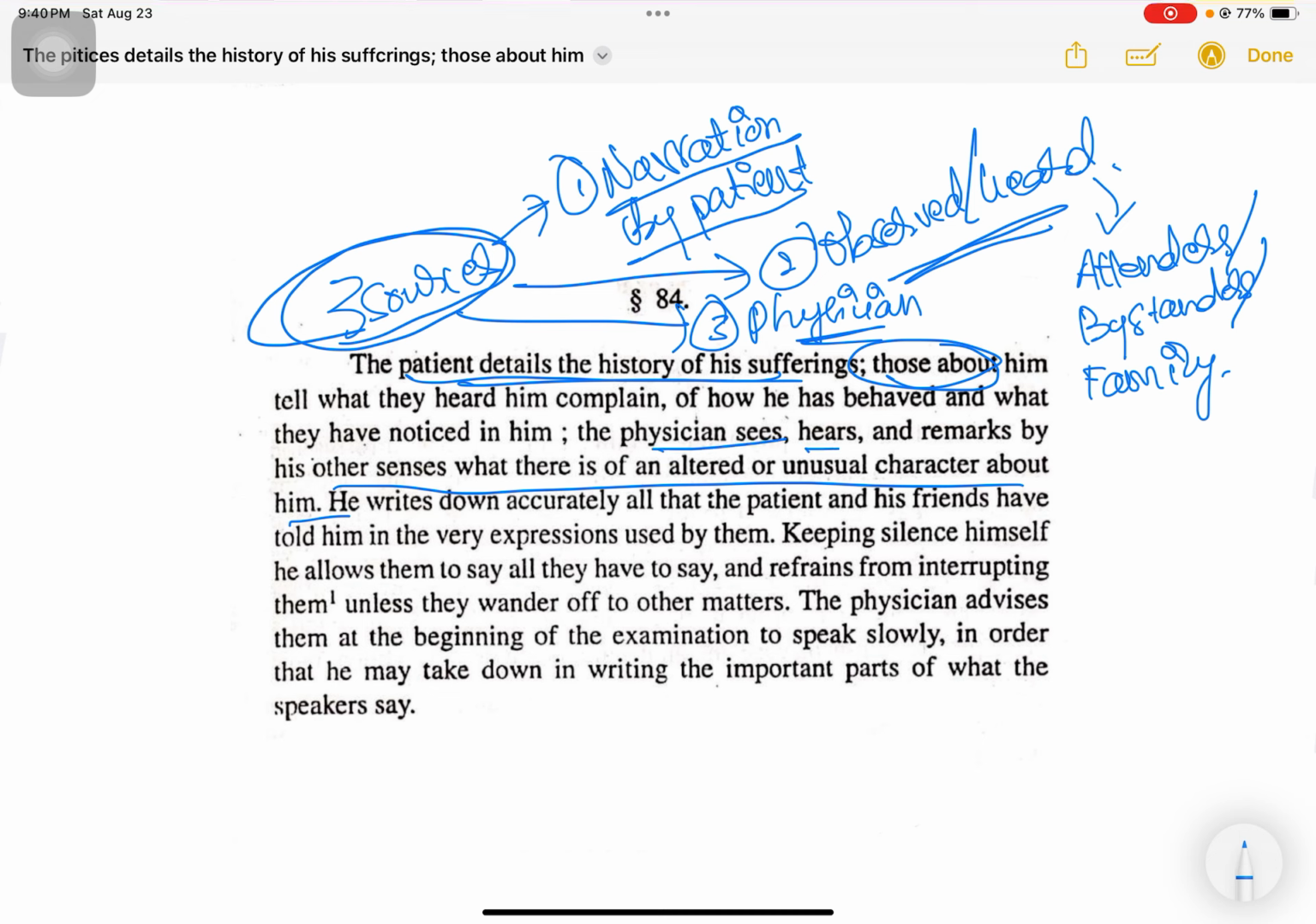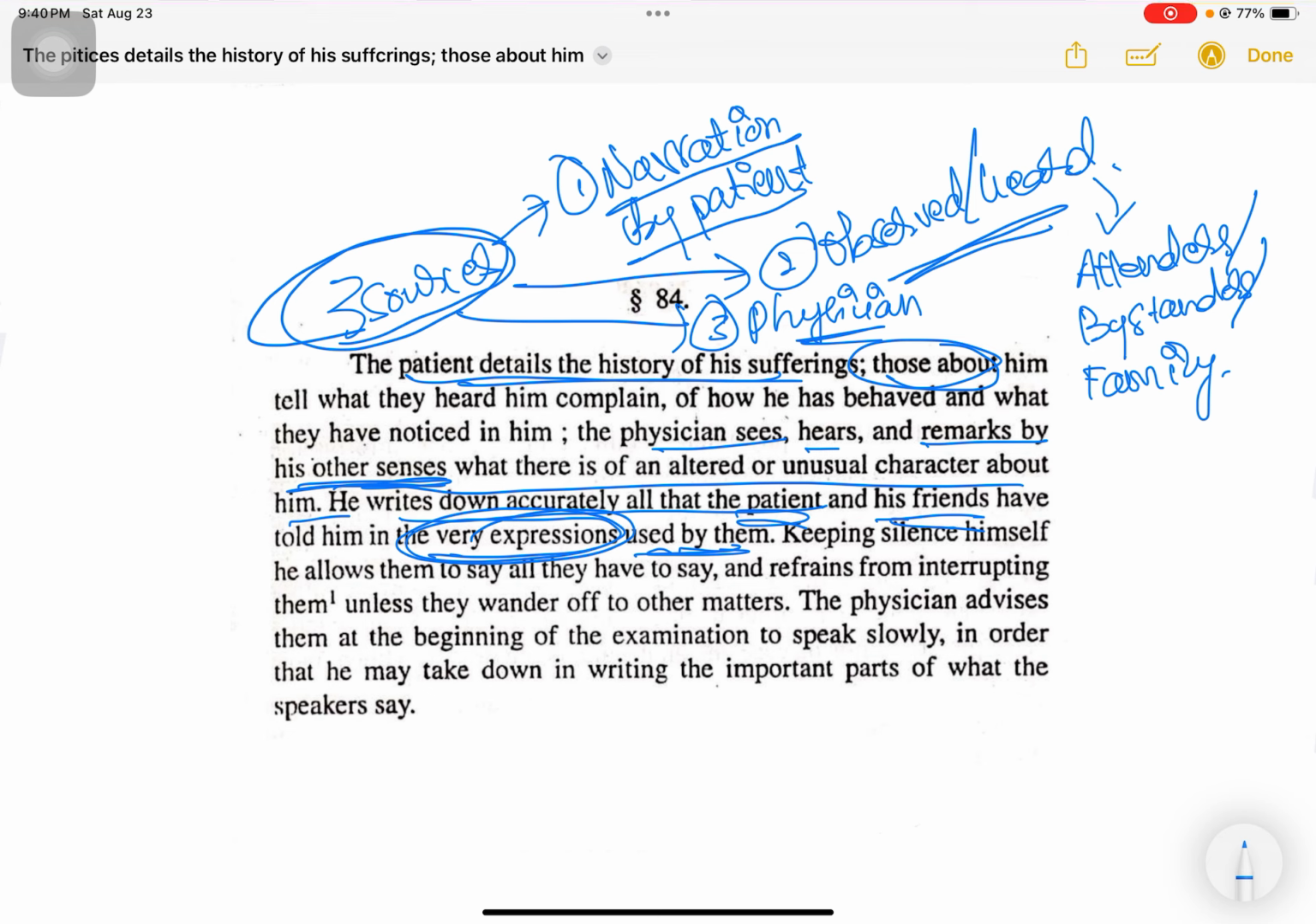The physician sees, hears, and remarks by his other senses what there is of an altered or unusual character about him. He writes down accurately all that the patient and his friends have told him in the very expressions used by them. So the same expressions which are used by the patient and his attenders or bystanders are to be noted down. While doing the case taking, always make sure to use the same expressions that the patient or his attenders have used. We should not try to introduce medical terminologies or diagnosis right at the point of case taking. Analysis, diagnosis, and remedy conclusions have to be done at the end of the case taking.